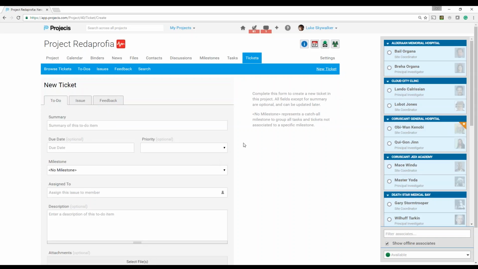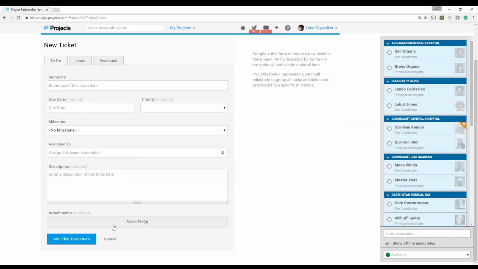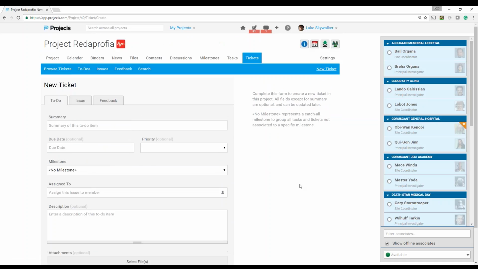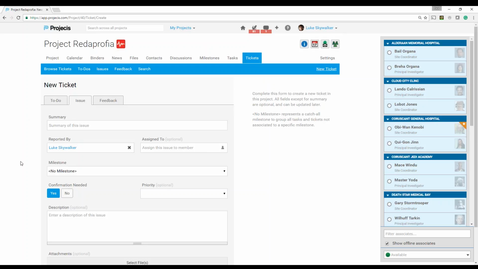And unlike tasks, there are three types of tickets. Tasks, there's only one type. Tickets, however, can be to-dos, issues, or feedback. So what is a to-do? A to-do is just an item that needs to be done, and you might have a due date. You can assign it to an individual, even have a description or attach files as guidelines perhaps, and then just add this to-do item. Once you click on add this to-do item, the person will be notified that they have this type of assignment.